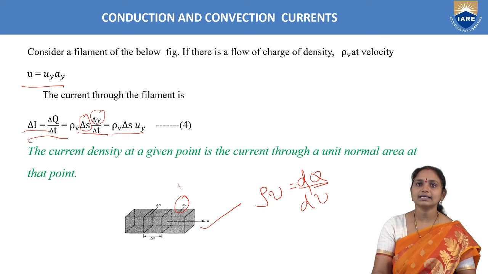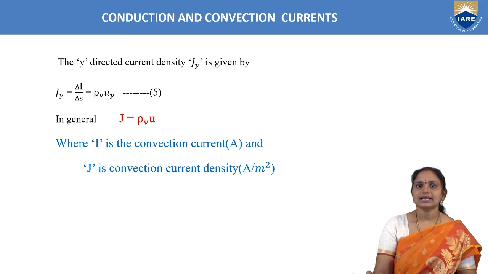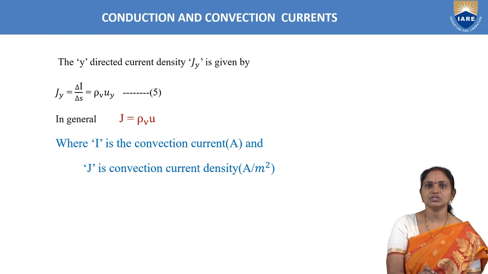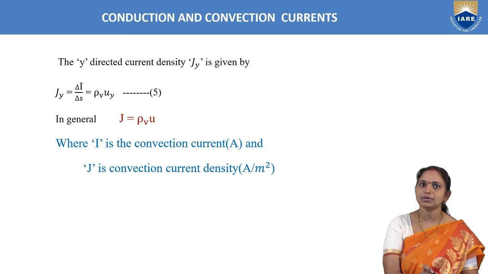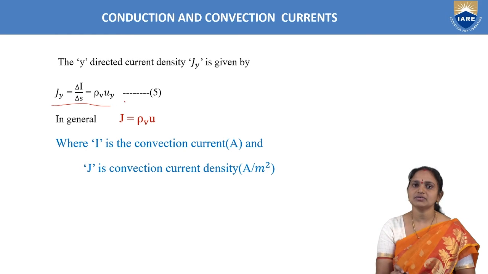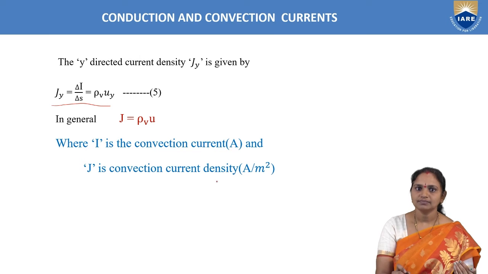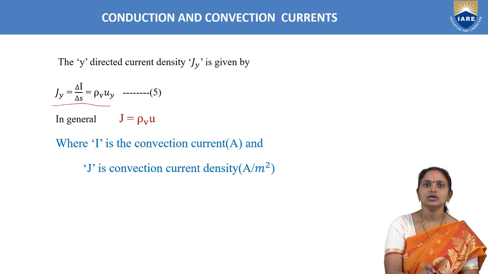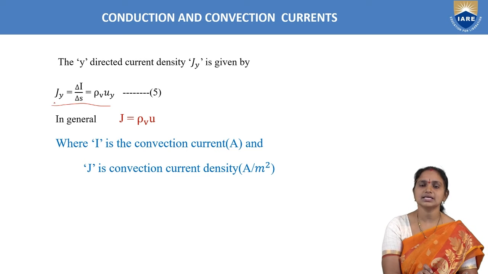Now from that we can calculate current density. So to calculate current density, what do we have to do? Now here we are taking the surface area case. To get a density parameter, we have to take the parameter per unit area. For the current parameter, the current density is represented with J, and as current is moving in y direction, we can calculate current density also in the same direction. So we can represent current density along y axis as J suffix y, which is equal to current per unit area.